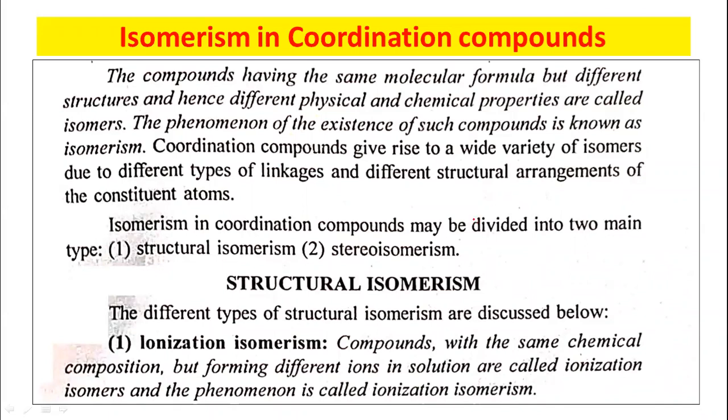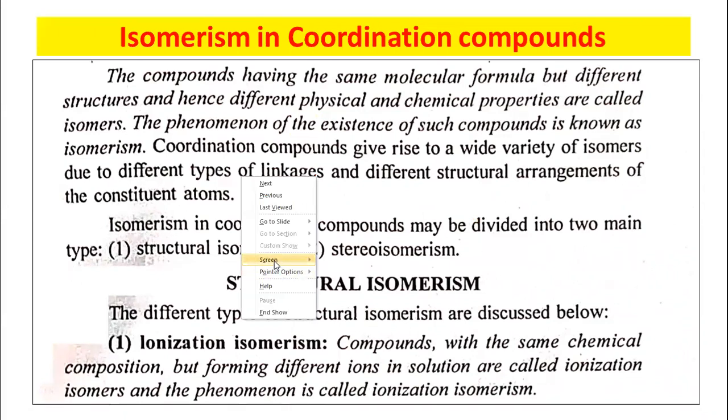Let us take the example of an organic compound first, because you already studied this isomerism in organic molecules. Suppose we have the molecule C3H6O. The molecular formula of this organic compound is like this. I would like to draw the structure here: CH3CH2CHO. So this is an aldehyde, propionaldehyde.